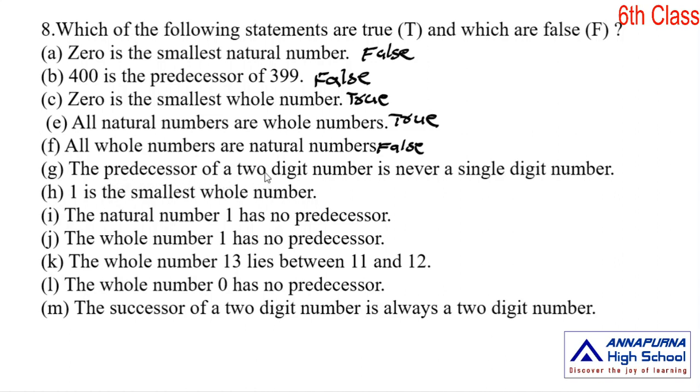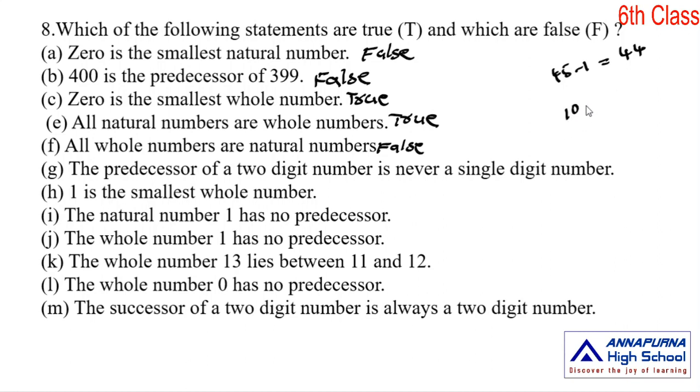The predecessor of a 2-digit number is never a single digit number. I explain one example. For example, 45. What is the predecessor of 45? If we subtract 1, we get 44, also a 2-digit number. 10 is a 2-digit number.